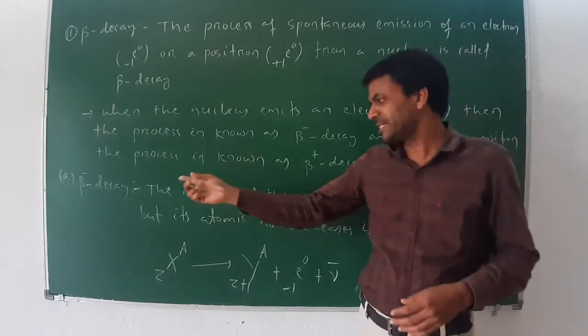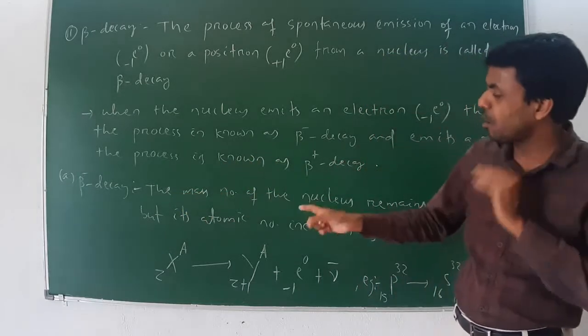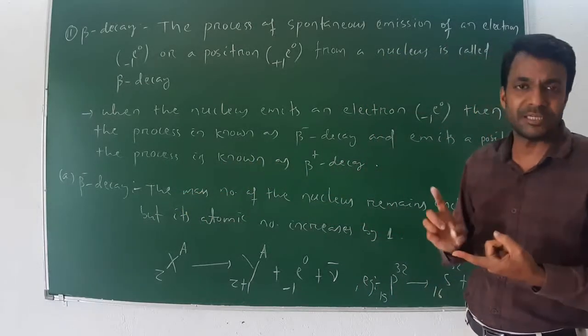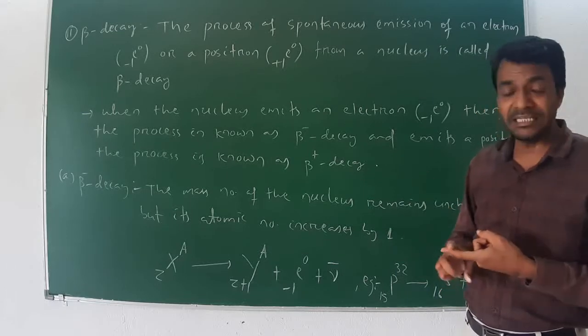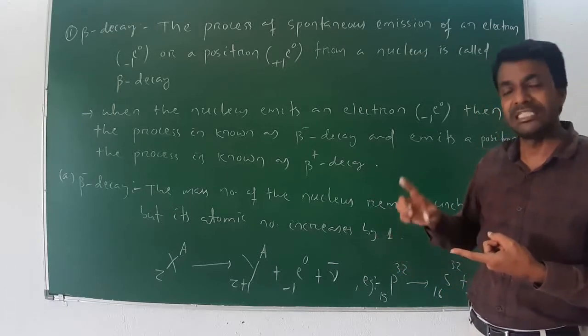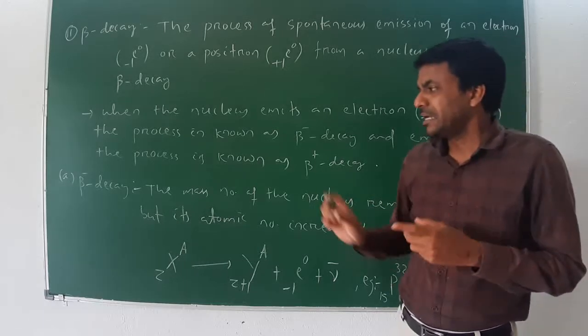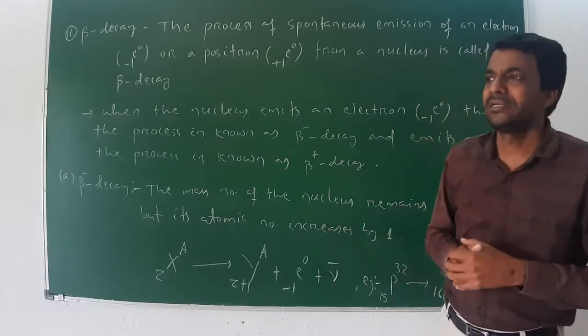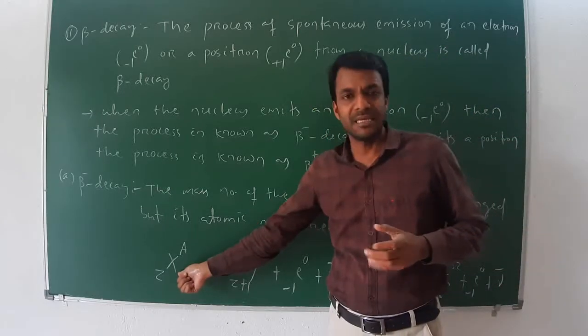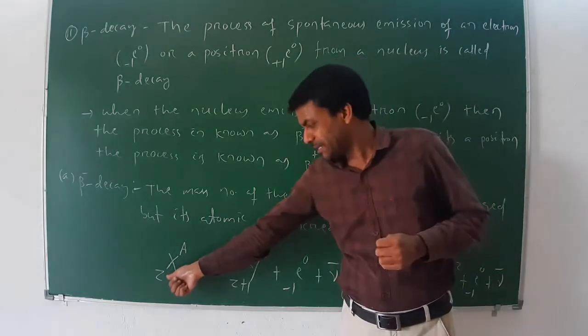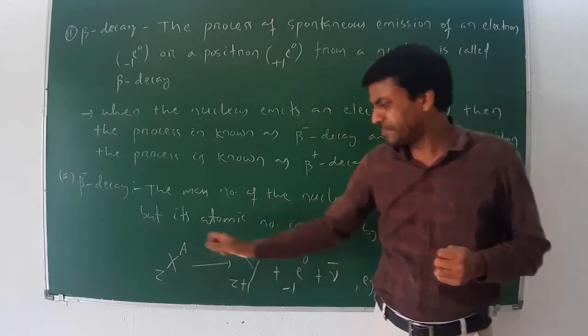In beta minus decay, the mass number of the nucleus remains unchanged, but its atomic number is increased by 1. Its general formula: let this be a nucleus X with Z and A, the parent nucleus.